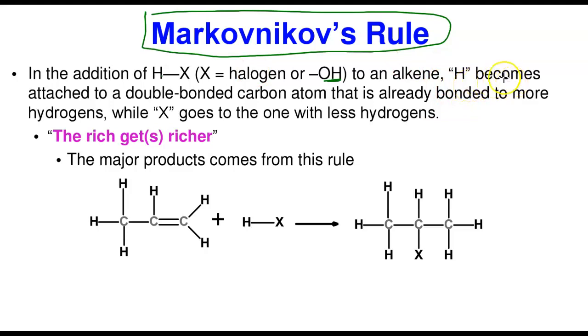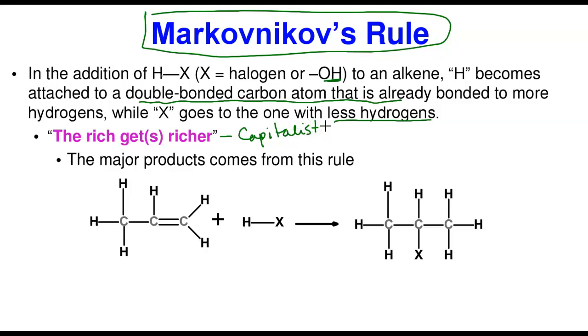Hydrogen will be added to the double-bonded carbon that already has more hydrogen. So hydrogen goes to the one that has more hydrogen, while the X here, which is the other element apart from hydrogen, will now go to what? To the carbon that has less hydrogen. This is what we call Markovnikov's Rule. I usually call this the capitalist rule. I call this chemical capitalism. That's exactly what this rule is talking about.